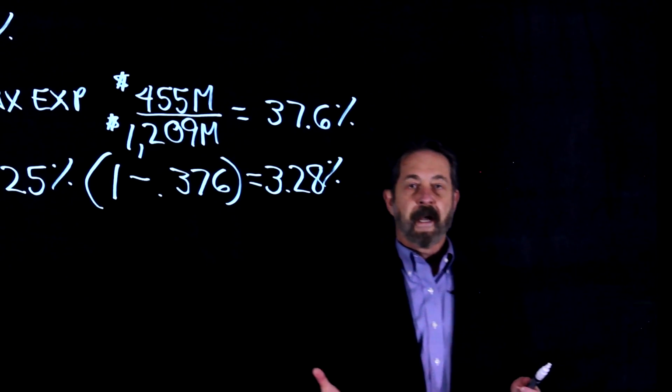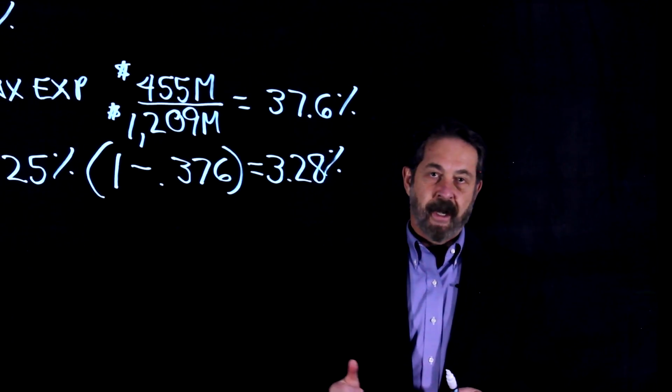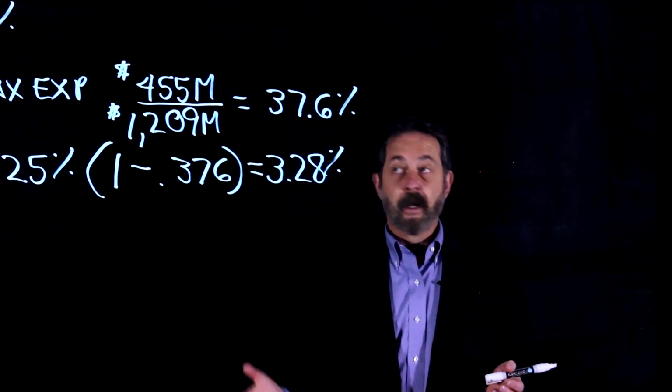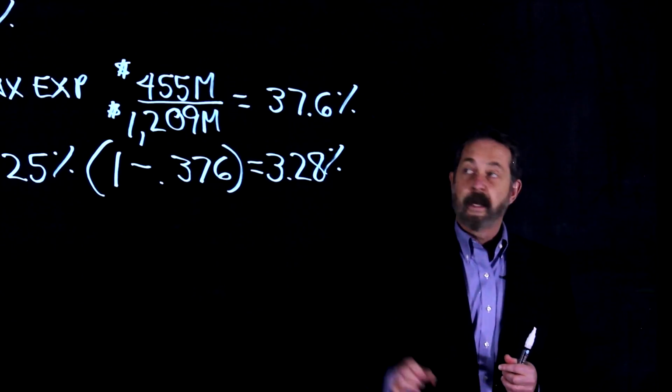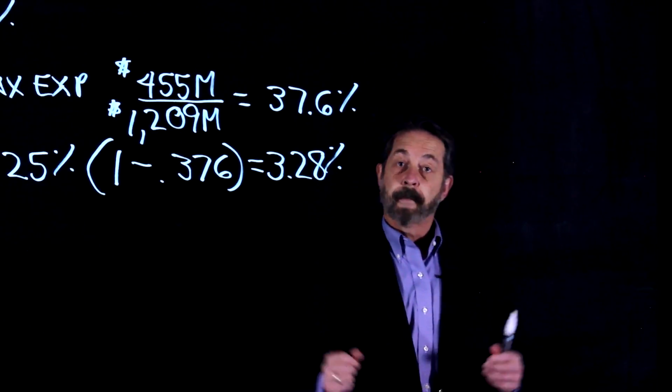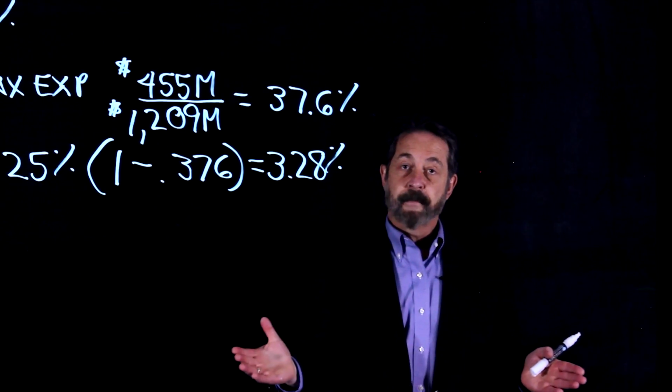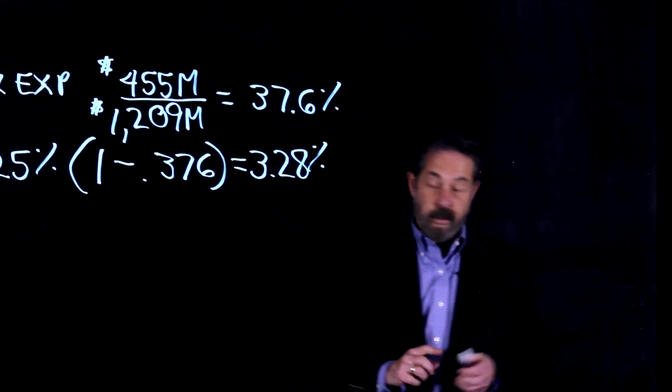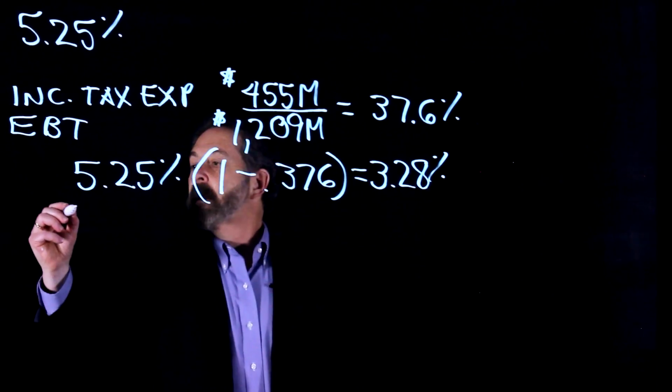Why are we figuring after tax? Because interest on bonds is tax deductible. The cost of this debt to our company is not really 5.25%, it's 3.28%. Make sense? Okay, let's move over now to the cost of equity.